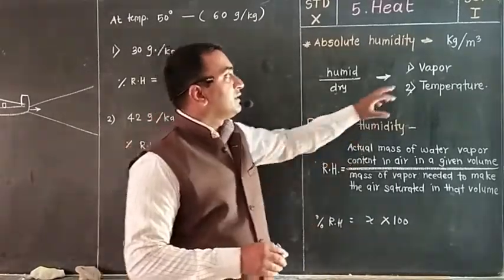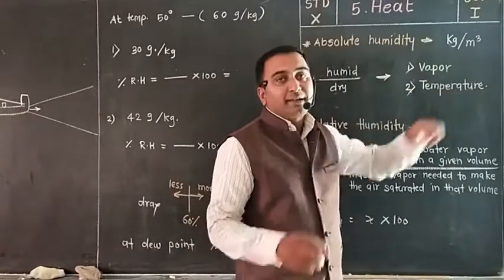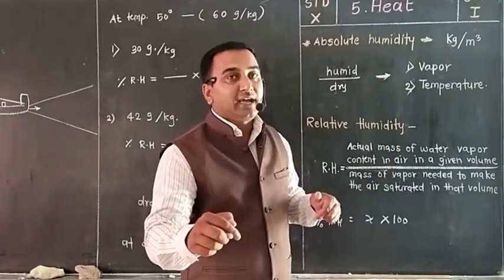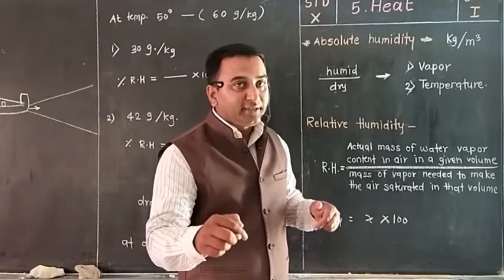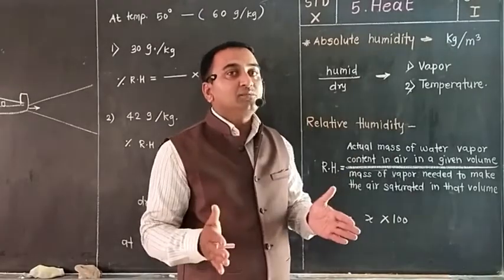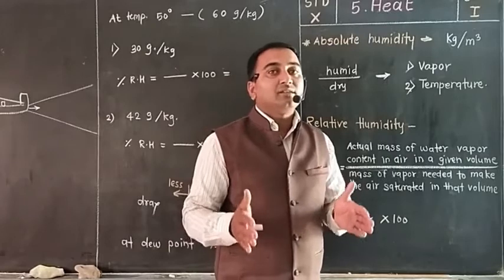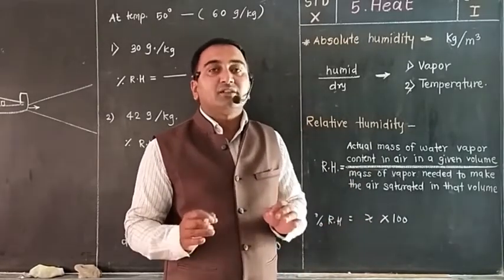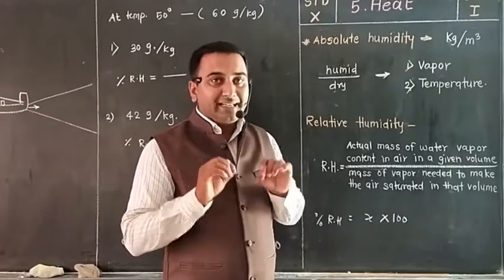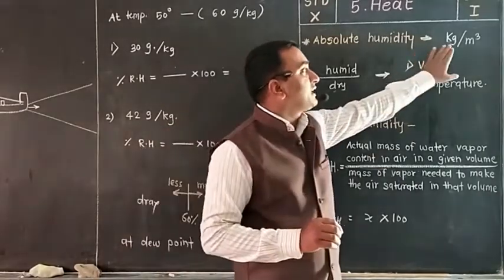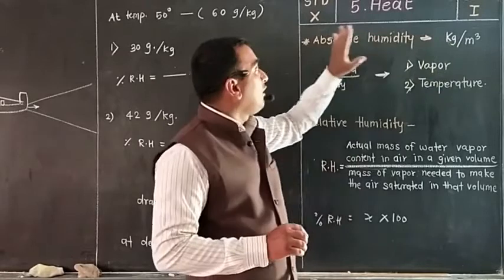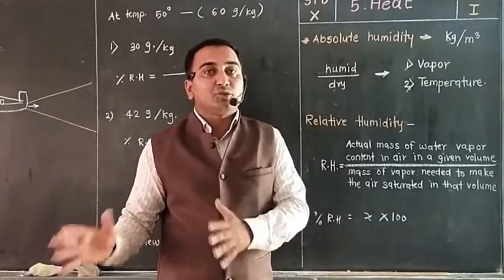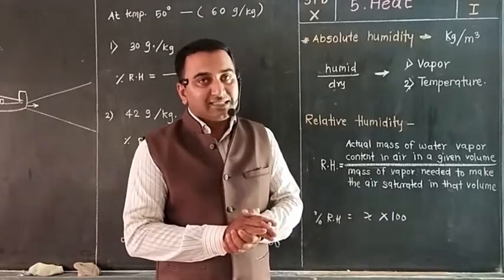That means if a box is prepared of 1 meter in length, 1 meter in height and 1 meter in breadth, then that volume is considered as 1 meter cube or 1 cubic meter. So it is a unit volume. Within that air block, how many kg of mass of water vapors are available, that is called absolute humidity, that we discussed in the last session.